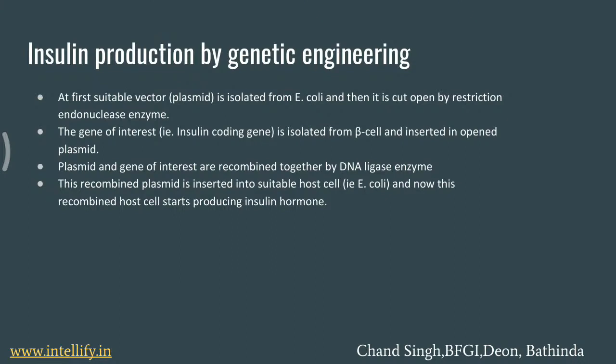Then this plasmid with the gene that produces insulin is inserted into a stable host cell, the bacterium Escherichia coli, and this vector replicates along with the replication of the genetic material of the host. So it produces a number of genes that produce insulin, and that further produces enough insulin.